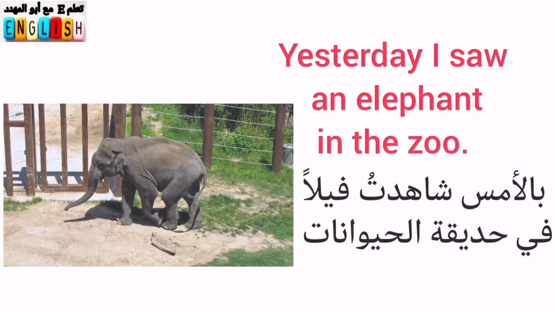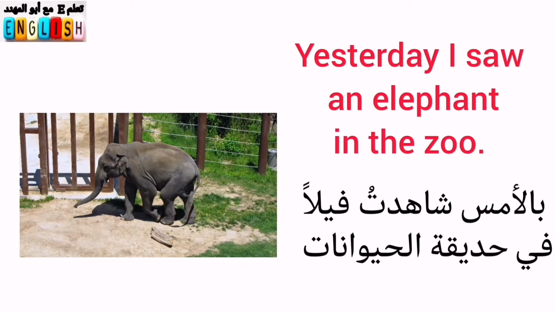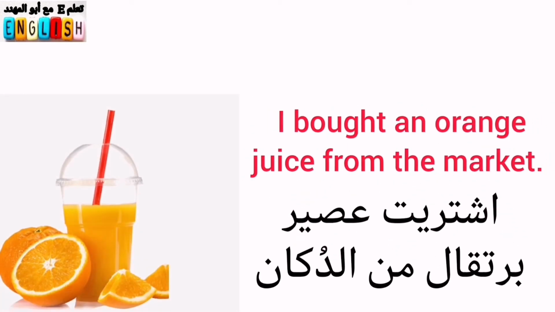Yesterday I saw an elephant in the zoo. An elephant, see. Elephant, then I add before that what? An, because it's only one elephant, singular. The other example, I bought an orange juice from the market. See that I added an before orange, because it's only one.